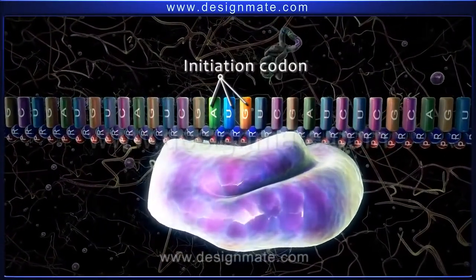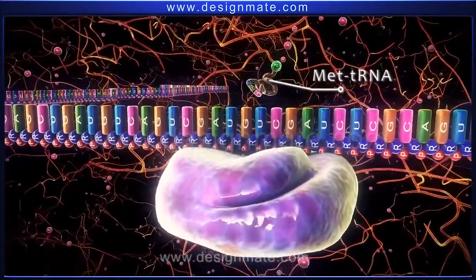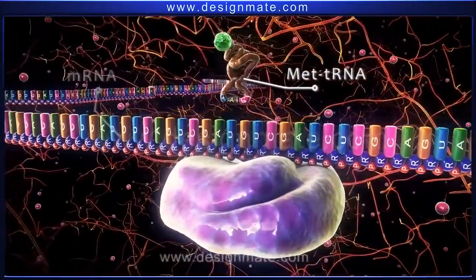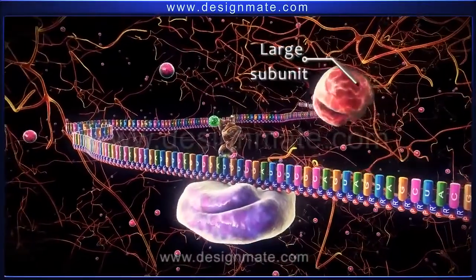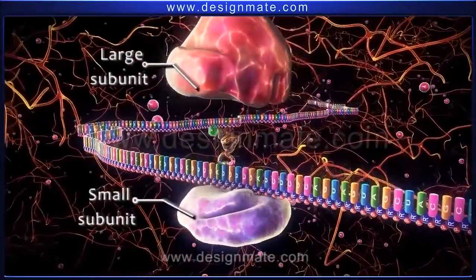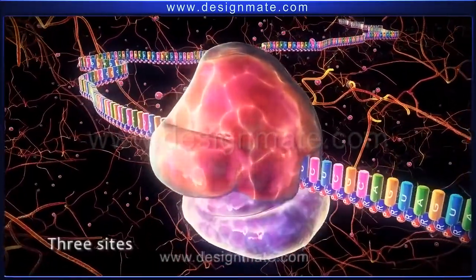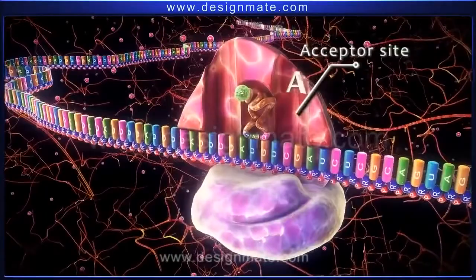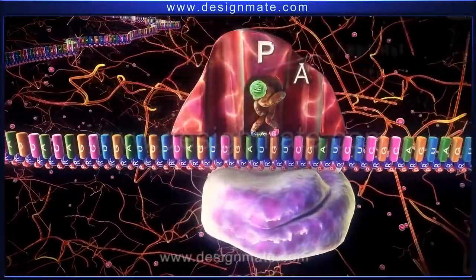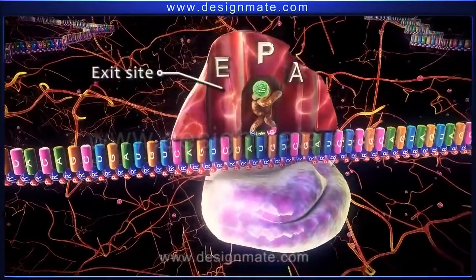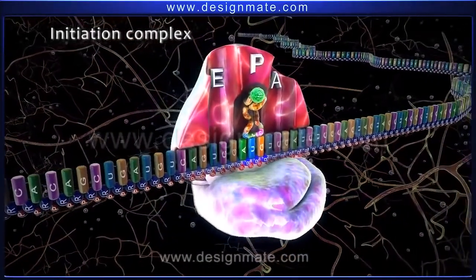At this point, met-tRNA, possessing the anticodon UAC, pairs up with the AUG codon of the mRNA. Then a large subunit of ribosome combines with a small ribosomal subunit. The large subunit shows 3 sites: the acceptor site or the A site, the peptidyl site or the P site, the exit site or the E site. This whole unit forms the initiation complex.